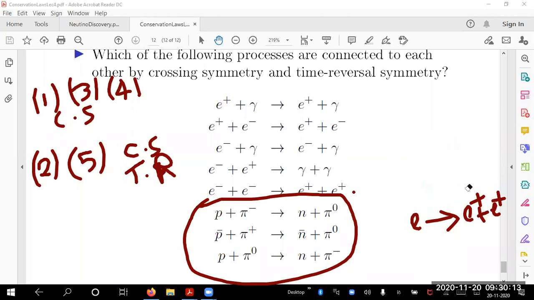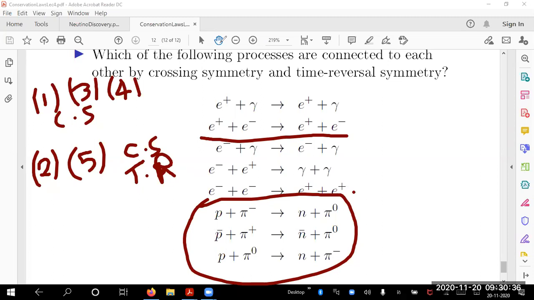Ma'am, 2 and 5, I do not agree with crossing symmetry, ma'am. I will tell you, if you have any doubts about it, if I am doing wrong, let us see. Crossing symmetry means you take an antiparticle, right?